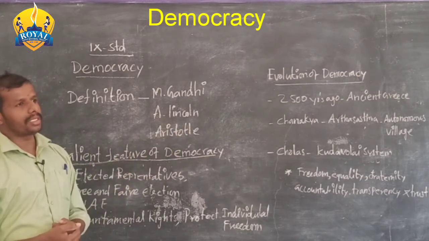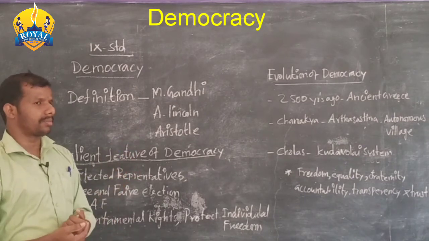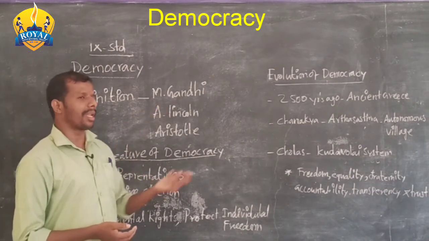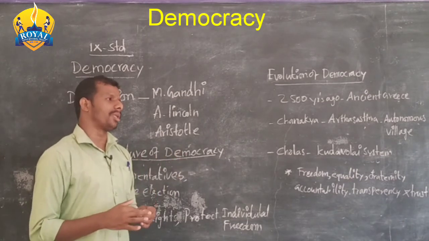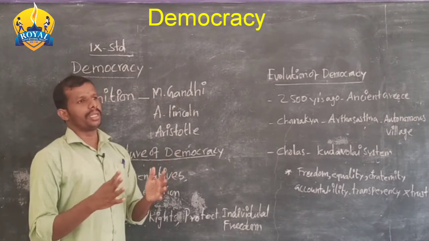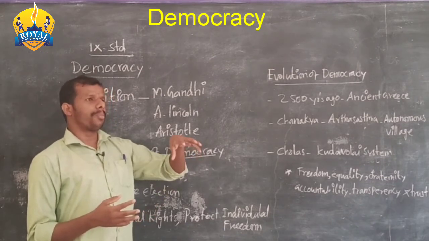Next, at the same time, it also has some demerits. Just as it has merits, it also has some demerits. The most important thing in indirect democracy is the people's choice.